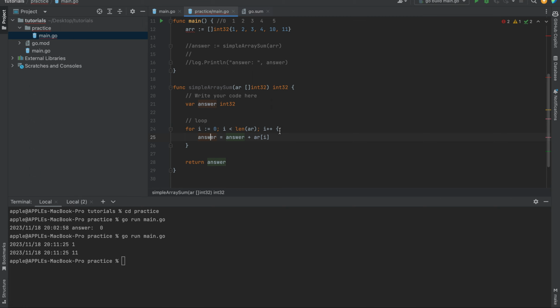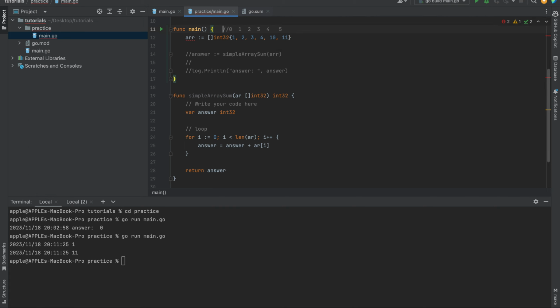And then after doing whatever you're doing here, you're now going to go to I plus plus, the next index. From index 1, you're moving to index 2, right? From index 1, you're moving to index 2, which is 3. Index 2 is 3. So now it's going to check: is 2 less than 6? Yes, of course. It's less than the length, which is 6.